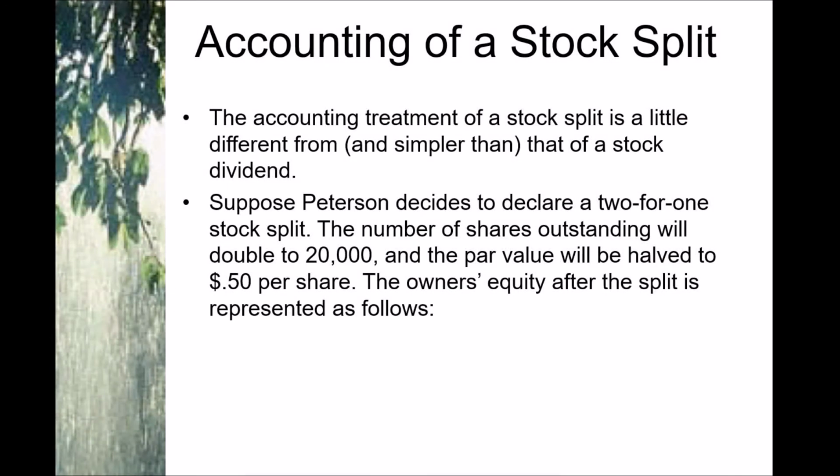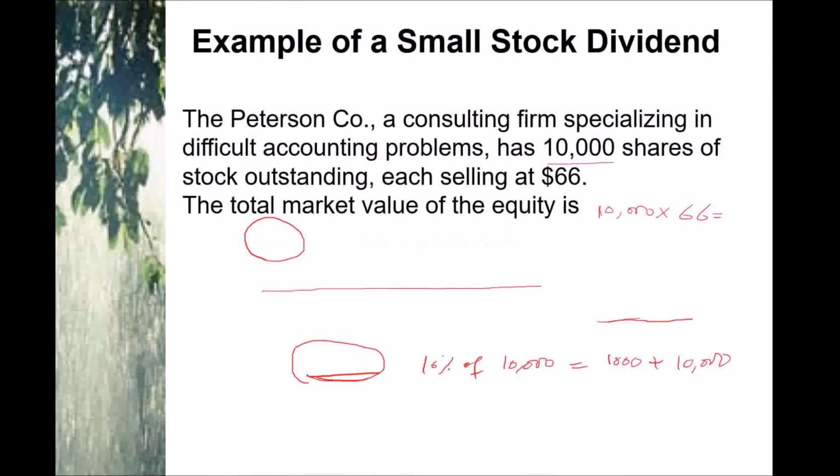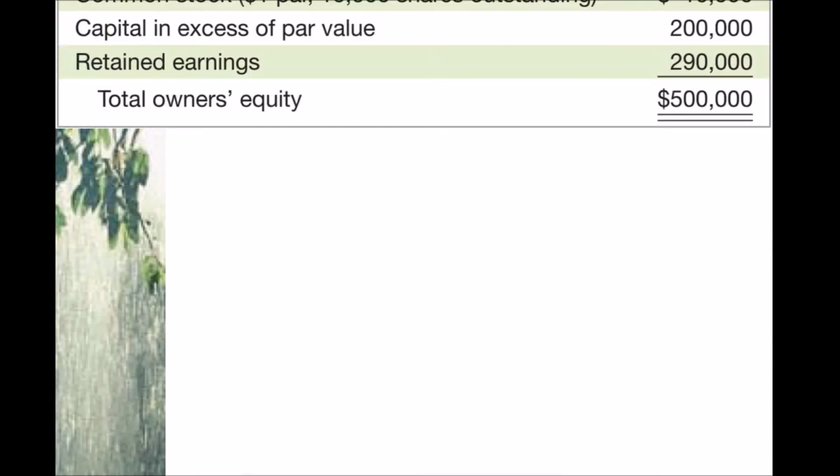So let's check its accounting treatment. The accounting treatment of a stock split is a little bit different from that of a stock dividend. Let's consider again our previous example. We have common stock, par value is 1, and there are 10,000 outstanding shares. Common stock is 10,000, then capital in excess of par value is 200,000, then retained earnings 290,000. Overall owner's equity is 500,000.